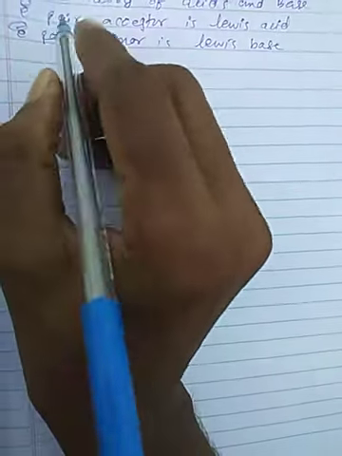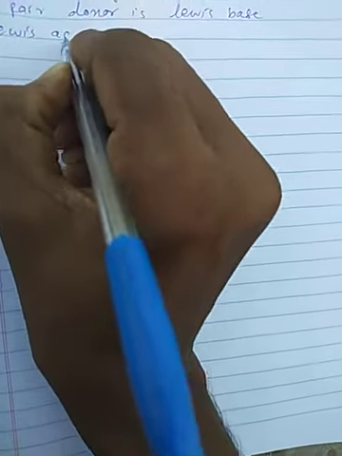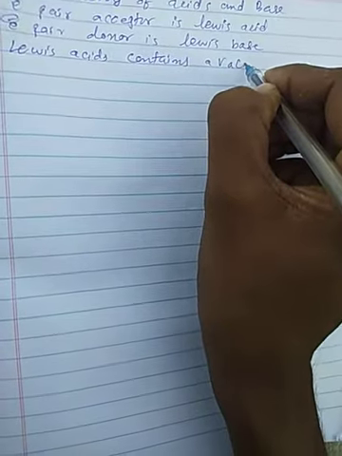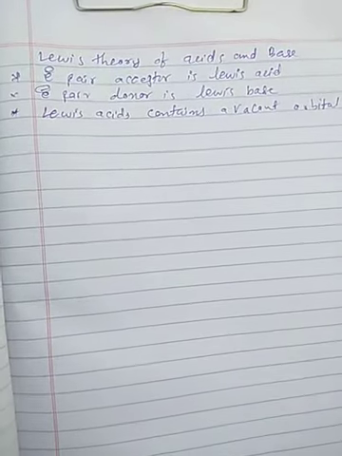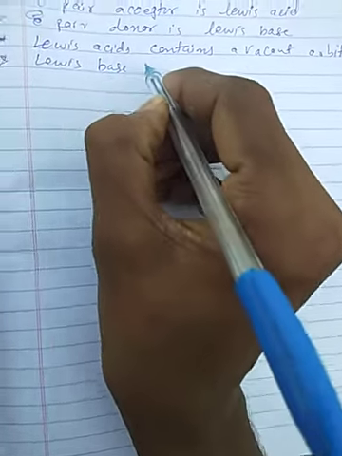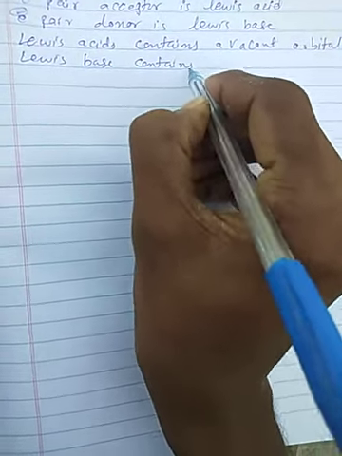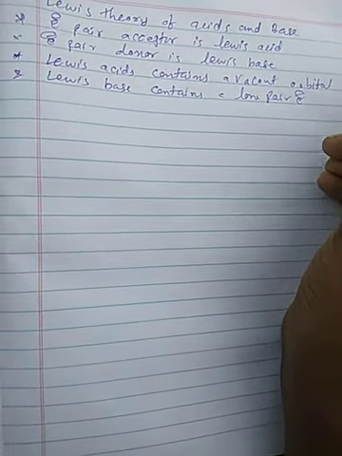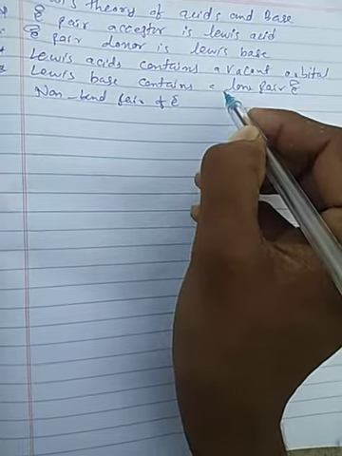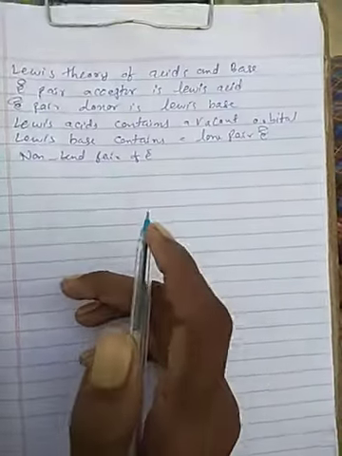Now, Lewis acids contain a vacant orbital, and Lewis bases contain a lone pair of electrons, that is, a non-bonding pair of electrons.